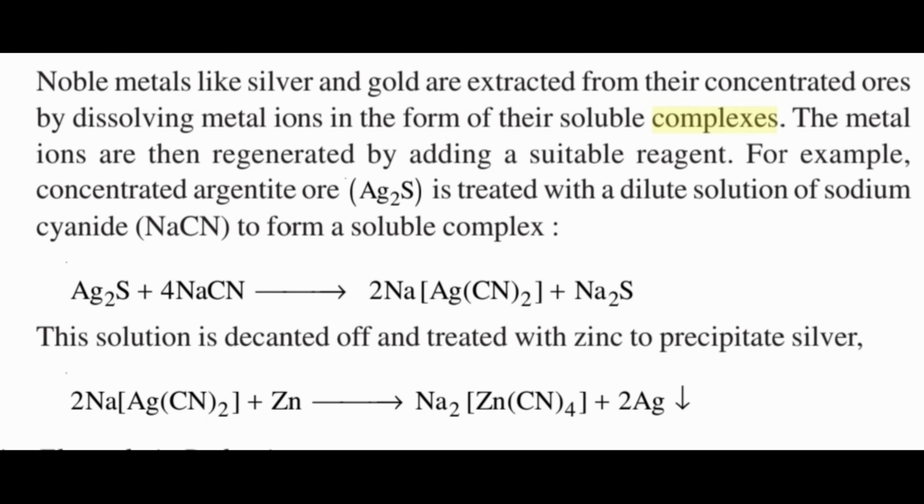Answer. Noble metals like silver and gold are extracted from their concentrated ores by dissolving metal ions in the form of their soluble complexes. The metal ions are then regenerated by adding a suitable reagent. For example, concentrated argentite ore is treated with a dilute solution of sodium cyanide to form a soluble complex. This solution is decanted off and treated with zinc to precipitate silver.